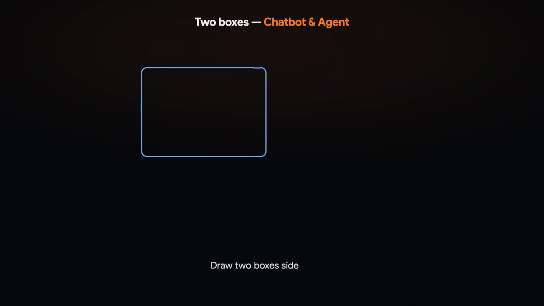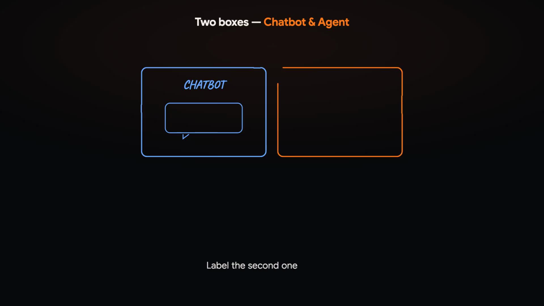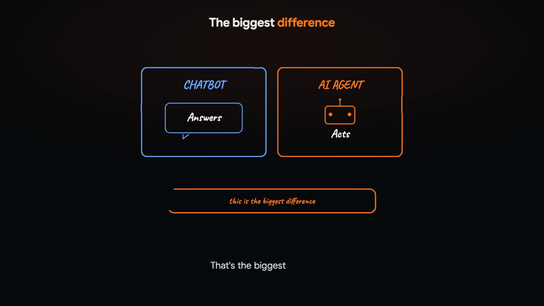Let's start with a simple picture. Draw two boxes side by side. Label the first one chatbot. Label the second one AI agent. Under the chatbot box, write one word, answers. Under the agent box, write another word, acts. That's the biggest difference. A chatbot is designed to respond to you. An agent is designed to achieve a goal.